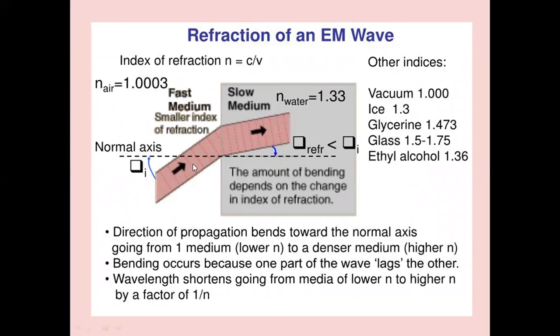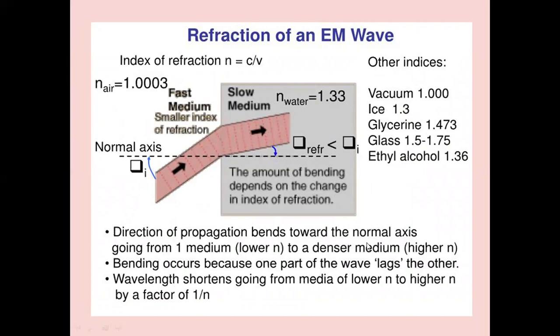When we apply the electromagnetic wave at the boundary, there will be a refraction because the water will have more refractive index than the air, so there will be a bending. The amount of bending depends on the change in refractive index.